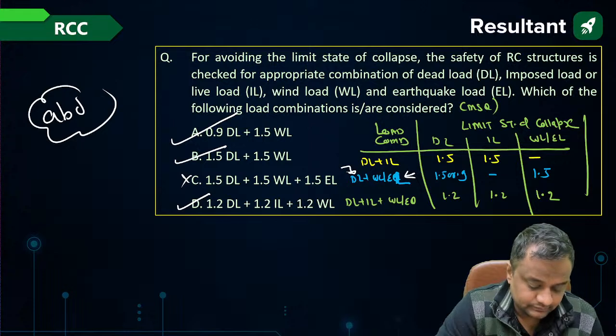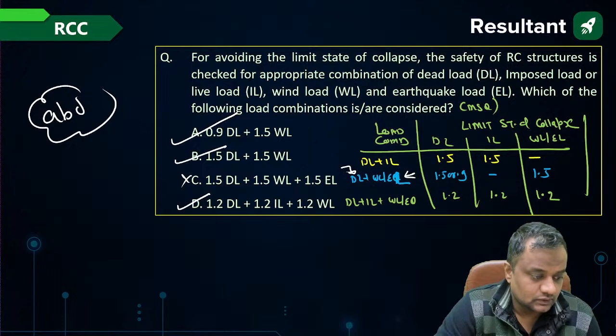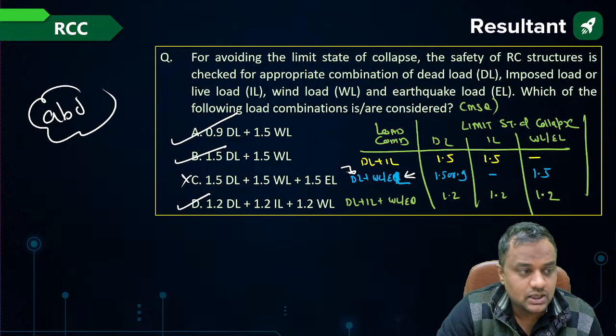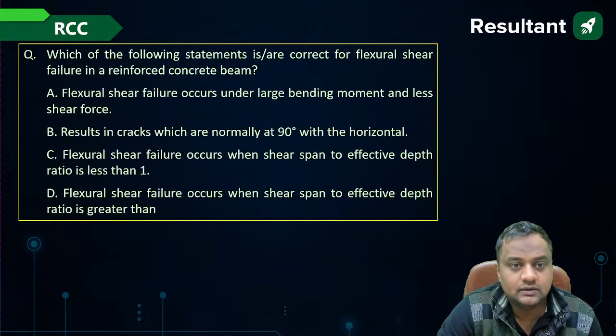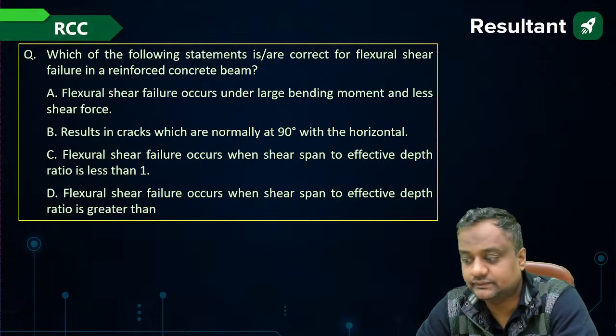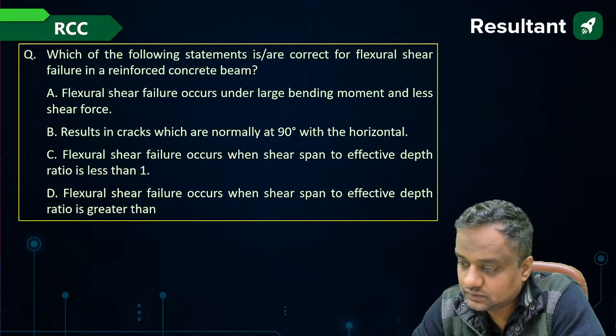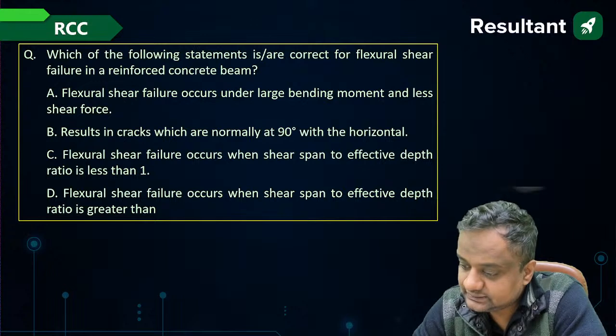Everyone. Any doubt? Okay. This one, about the cracks.